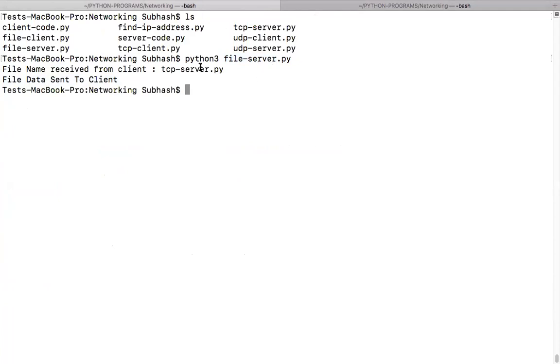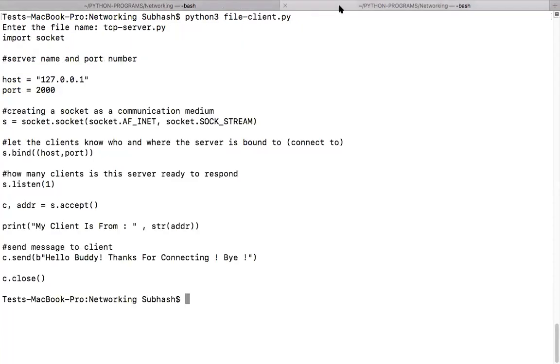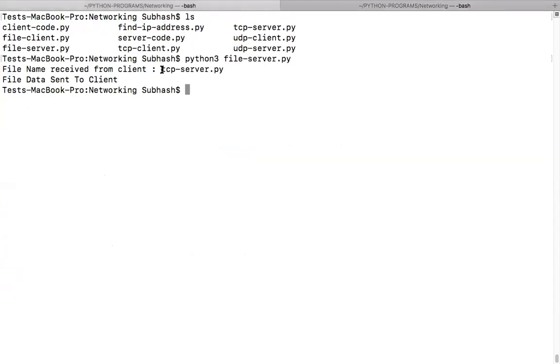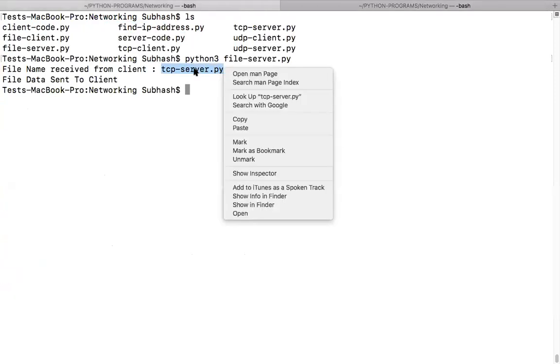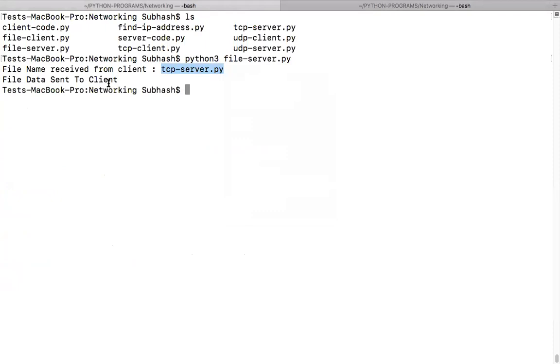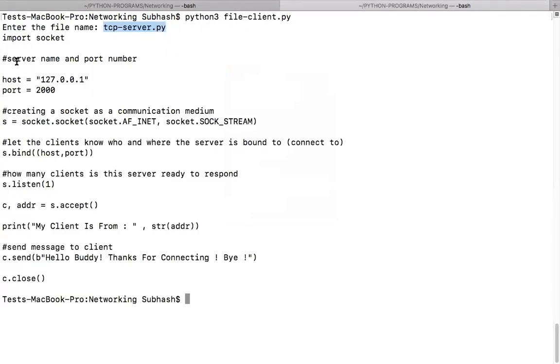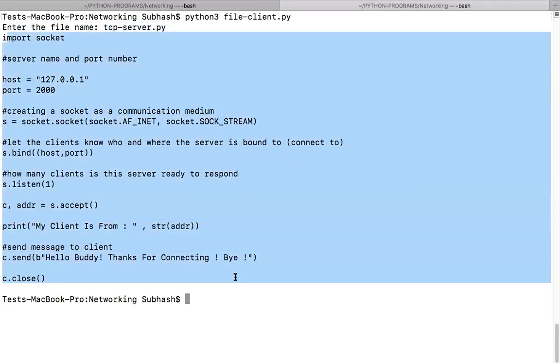So what is happening is the server is waiting for some client to connect. What this client will do is take the file name from the user and give it to the server. The server will take that file name, read the contents of the file and send it back to the client. The client will print the contents of that file back to the user. Guys, okay or not okay? We'll see the code in some time. Did you guys understand what is happening here in this piece of code?